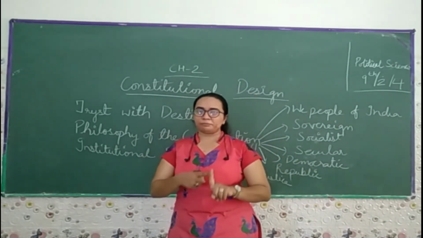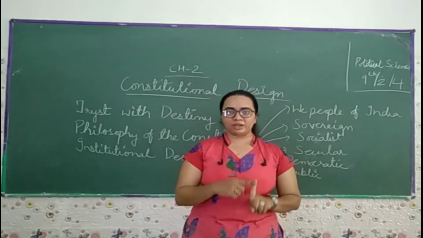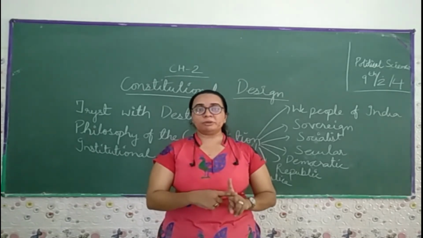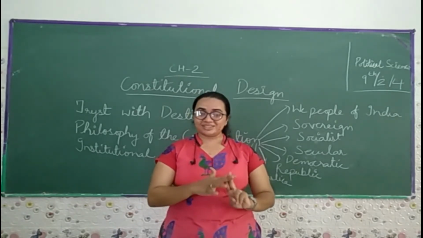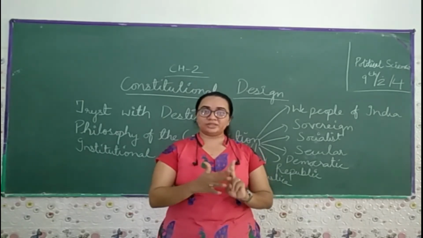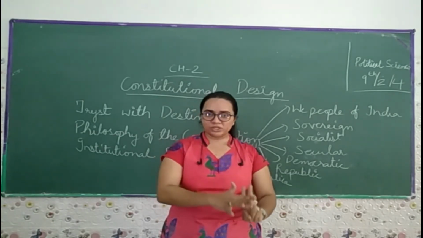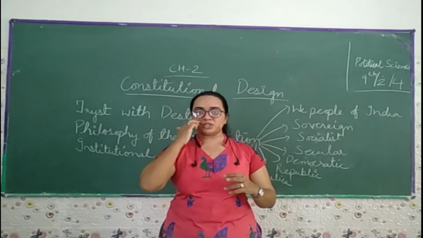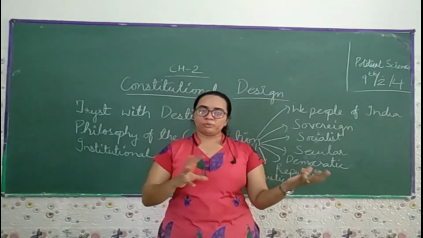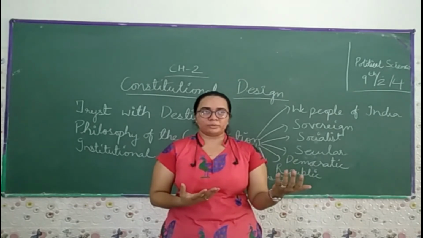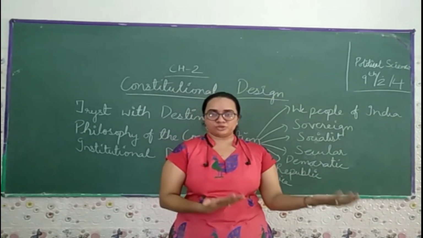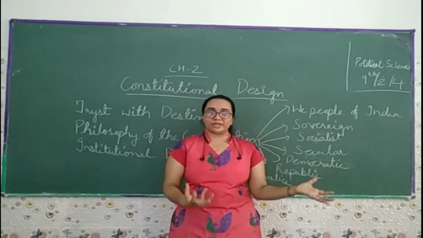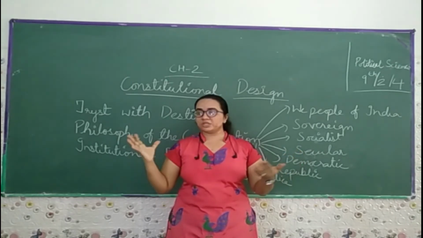The first is that poor people should think of this as their own country and they have freedom of speech. Second, he wants to abolish untouchability. Third, all people should be equal, and each and every individual is treated equally. Then, each and every person should get an equal chance in education and in terms of jobs. And there should not be discrimination between male and female. Both should get equal chances. If she wants to opt for education, she can go. If she wants to do a job, she can do that, and she equally gets the right to vote. So these are the visions of Gandhiji.